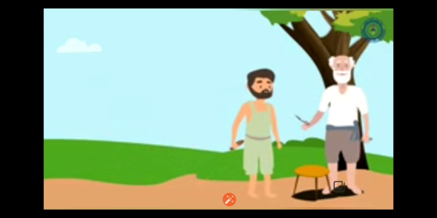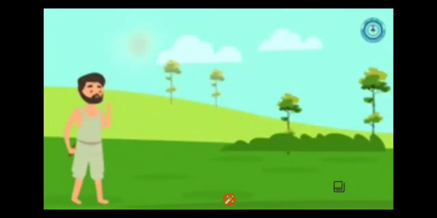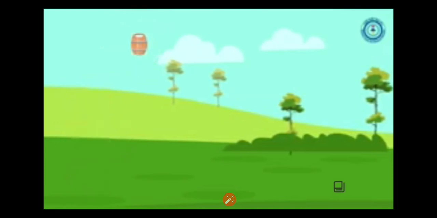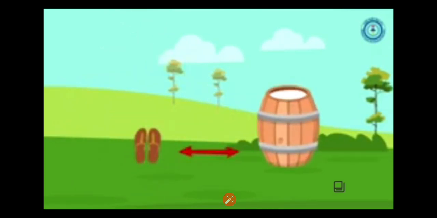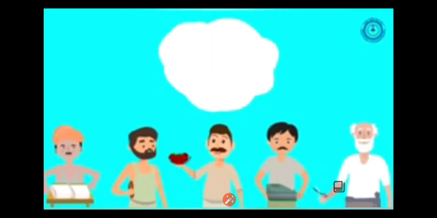But the value of the haircut is much lesser than the value of a pair of slippers. And the slipper cannot be divided, and hence no barter takes place. Manoj needs milk, but the quantity of milk to be received in exchange for a pair of slippers is very high. And with milk being perishable, Manoj doesn't want to take too much of it. Hence, barter does not take place. Thus, the exchange of goods was not easy.